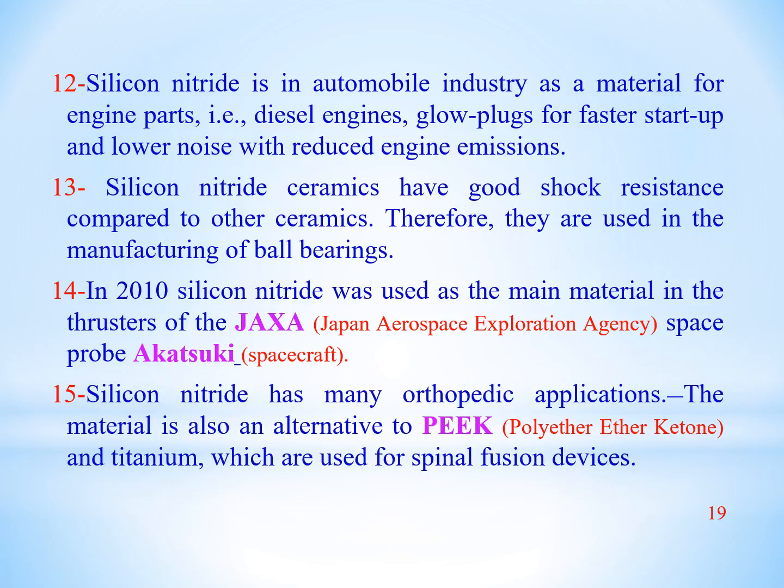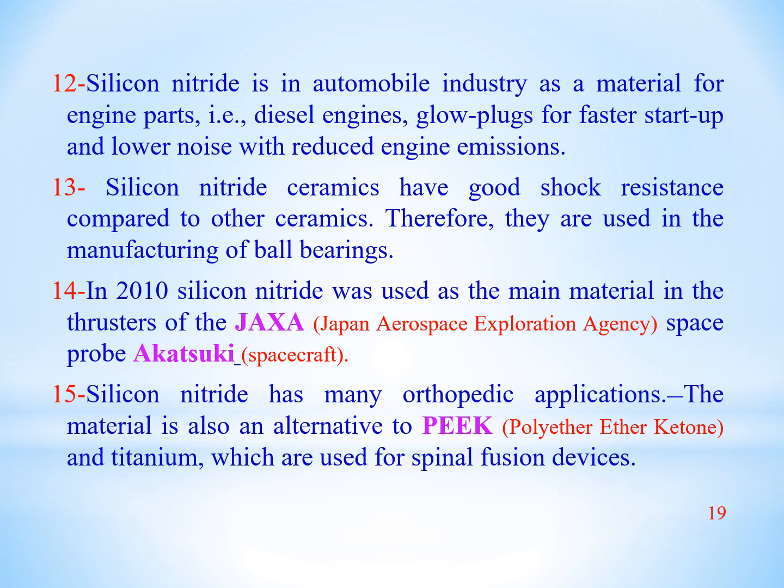Number 12. Silicon nitride is used in the automobile industry as a material for engine parts. Those include diesel engine glow plugs for faster startup and lower noise. Number 13.